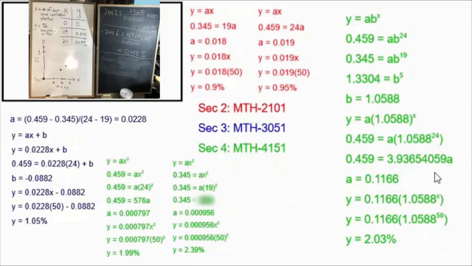That gives me an equation, y equals 0.1166 times 1.0588 to the x. Again, I can plug x equals 50 into this for day 50, February 1st. This time I get a projected percentage of Quebecers of 2.03% who will be vaccinated by February 1st.